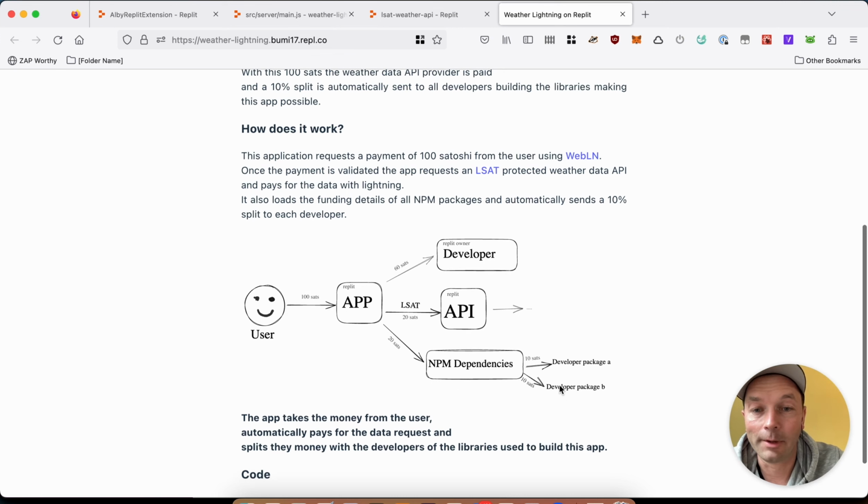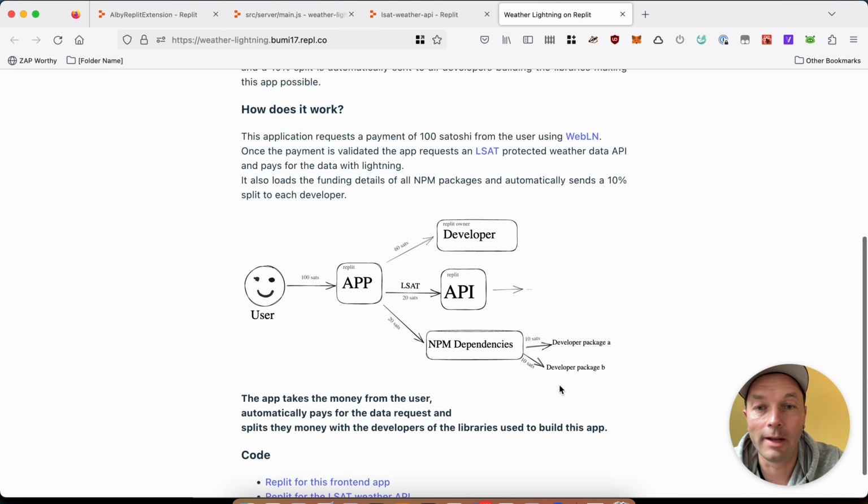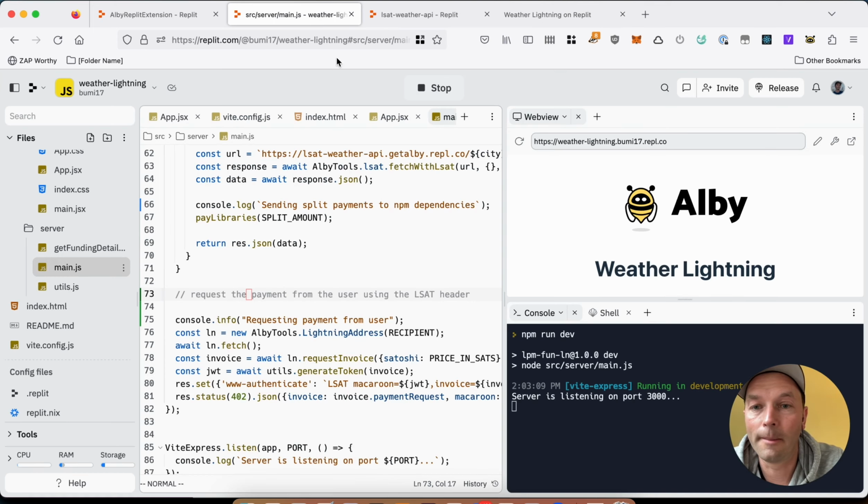And this is huge. I mean, imagine what's possible here if we have all these applications connected to the Lightning network, to the open Lightning network with an open standard, basically an open standard for open source money. So let's check out how this works and how the code looks.